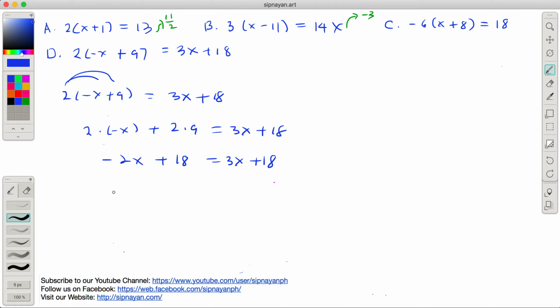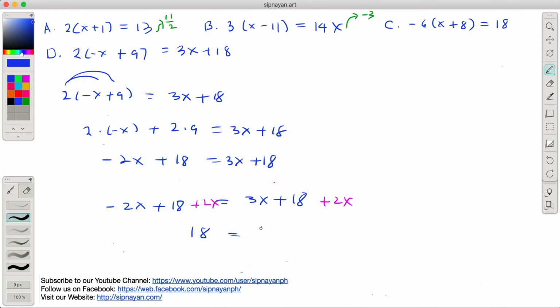So kung gusto niyo mag plus 2x muna tayo para matanggal to. So negative 2x plus 18 equals 3x plus 18. This is plus 2x. This is plus 2x. So ang minus 2x plus 2x, 0. So 18 na lang matitira dito.